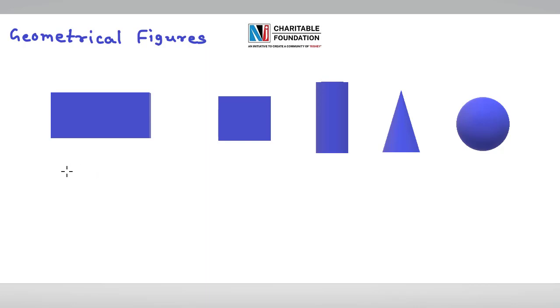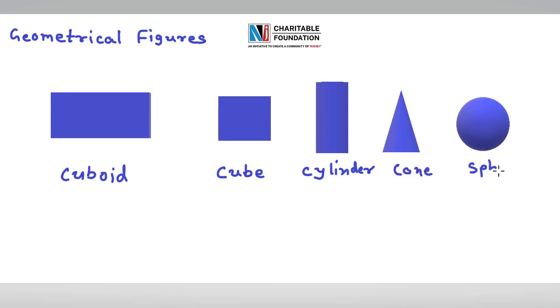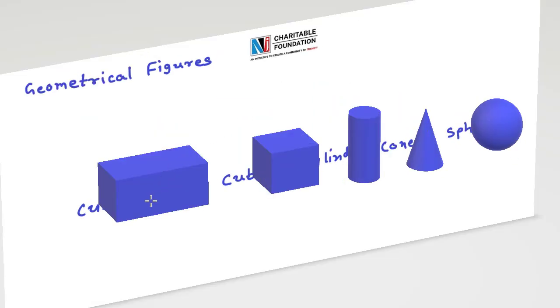This first is a cuboid. This is a cube with all equal sides. This is a cylinder. This is a cone and this is a sphere. This figure is known as a sphere. Once again, I wish to show all these figures in a 3D view. You can see cube, cuboid, cylinder, cone and sphere.